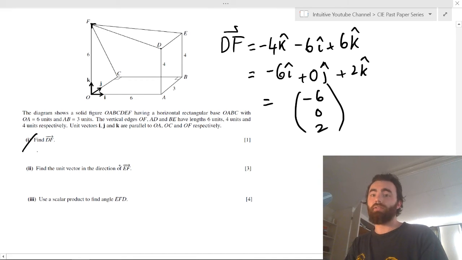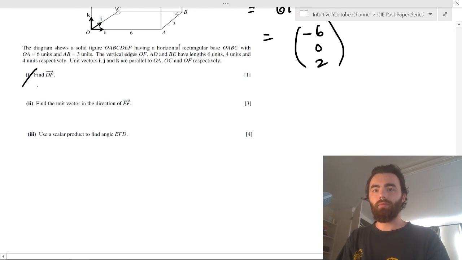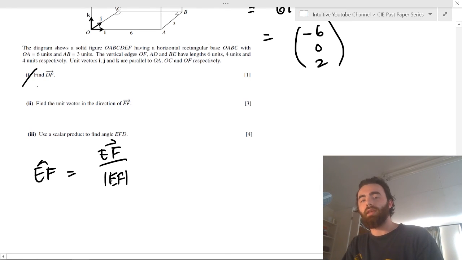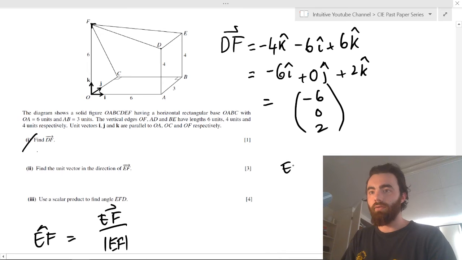Find the unit vector in the direction EF. Okay. Well, this is one that we haven't done yet. To find the unit vector in the direction of EF, we need two things. We need the vector EF, and we need the magnitude of EF. So let's find EF first.